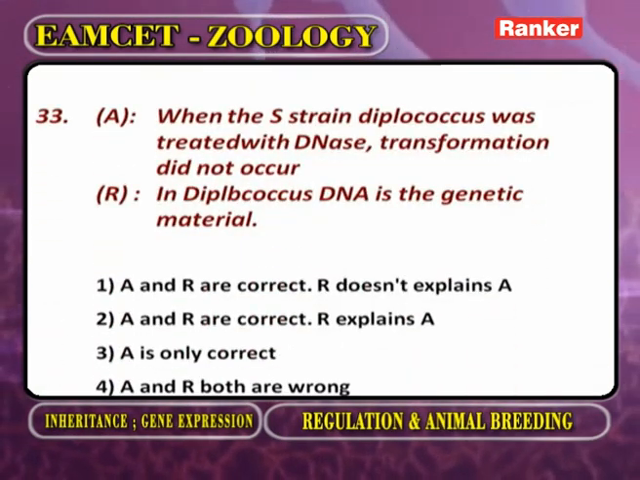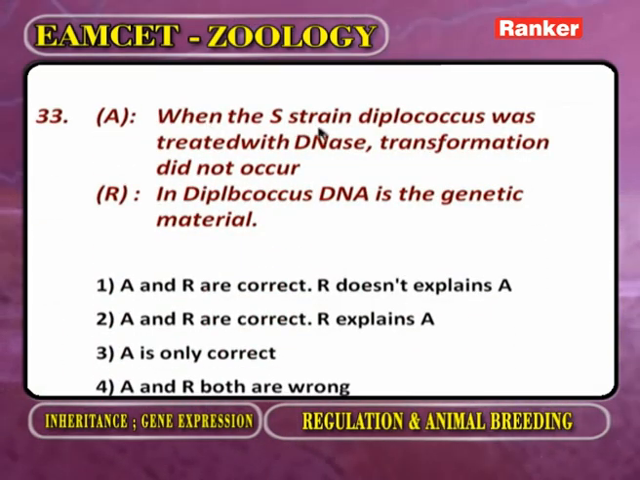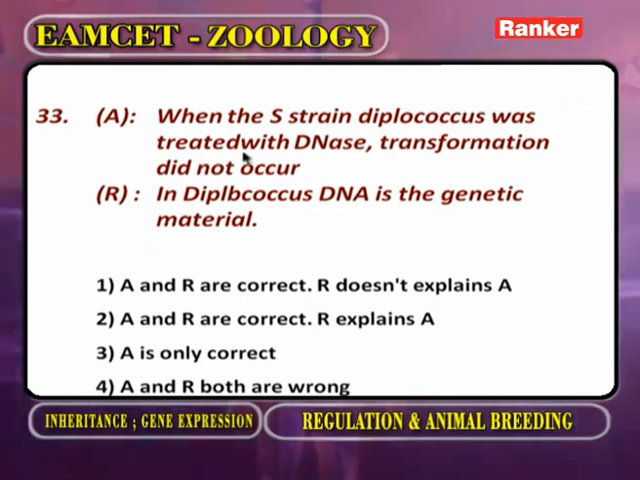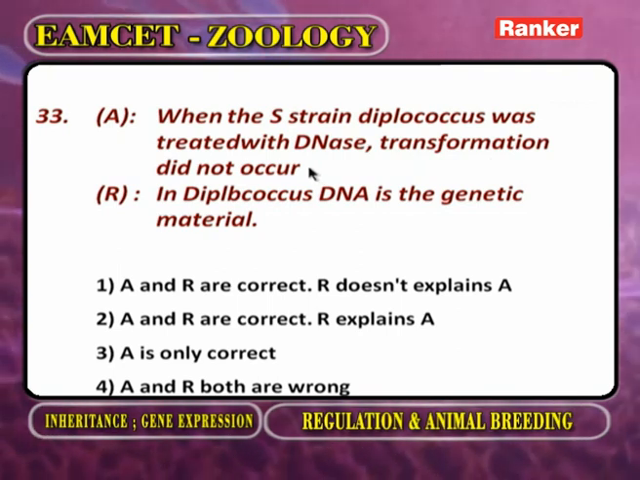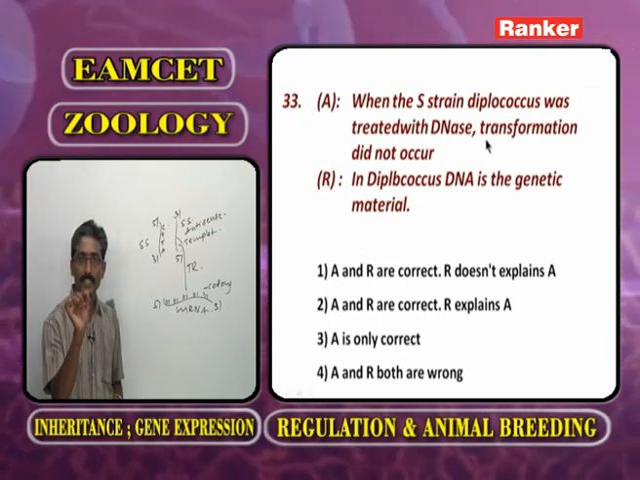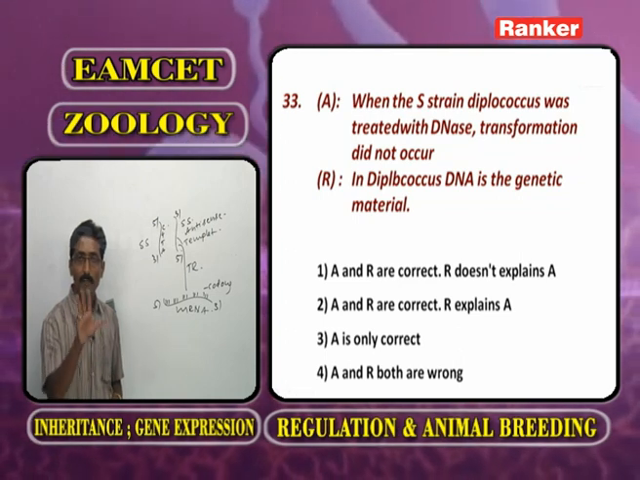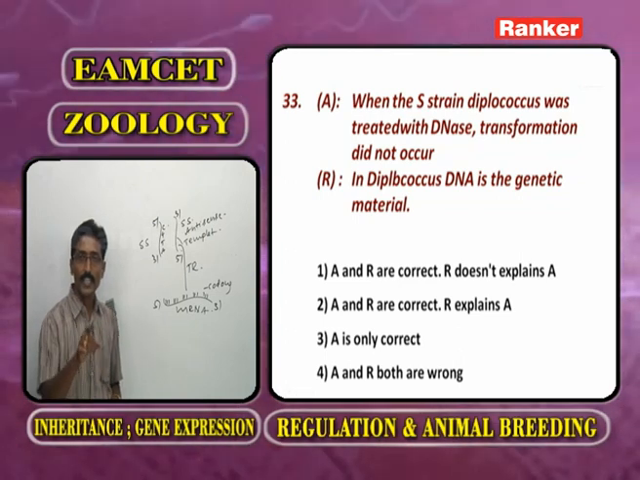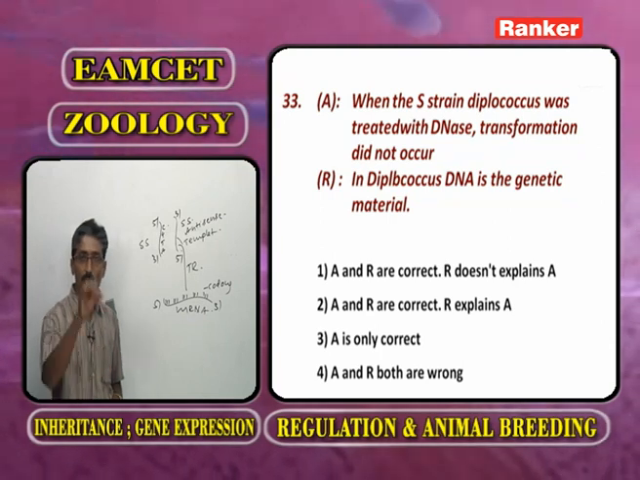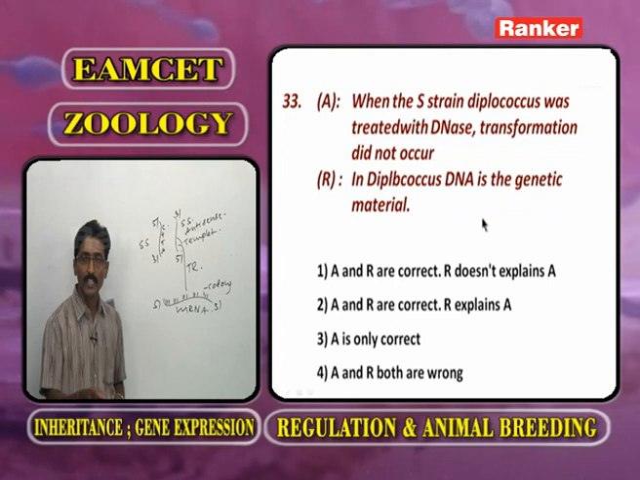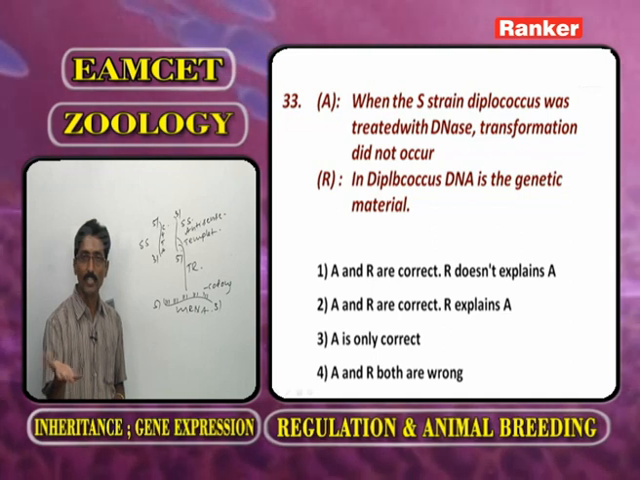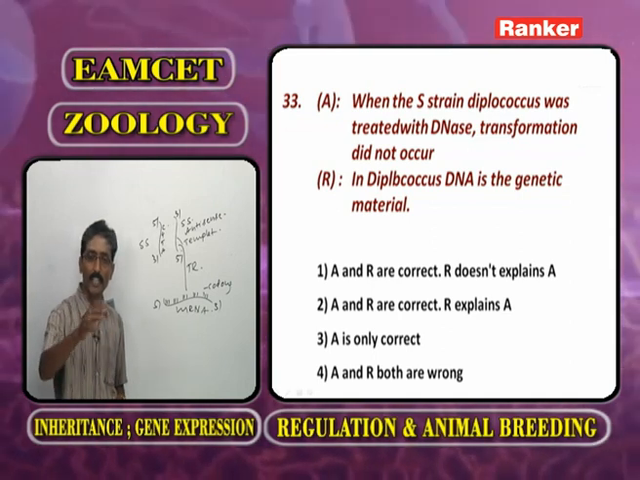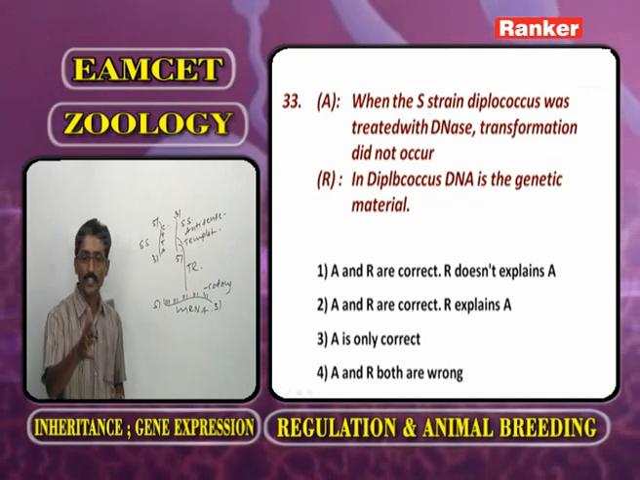Now the next one. When the S strain, that is related to Diplococcus, was treated with DNase enzyme, transformation did not occur because the DNase enzyme digests the material of the S strain. DNase enzyme digests only DNA material. So whenever the material of the S strain is treated with DNase, there is no transformation, because the material in the S strain is completely digested by DNase. So there is no transformation.